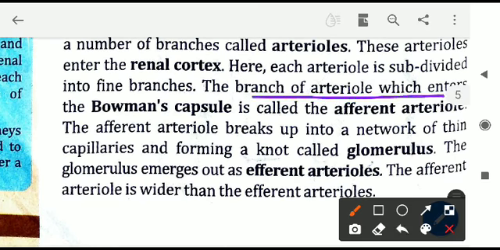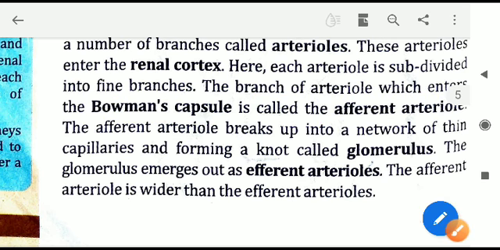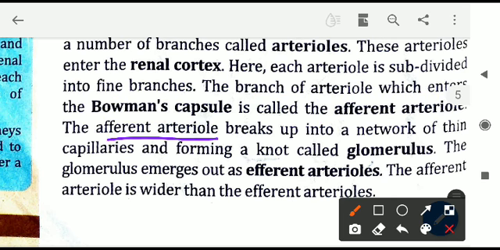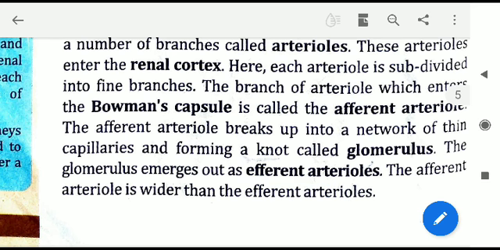These branches of the arteriole finally enters the Bowman's capsule, and there it is called as afferent arteriole. Spelling starts with A. Afferent arteriole. Afferent arteriole in the Bowman's capsule, again it will make a network of the capillaries where it is called as glomerulus. So that we have just now seen also. Then this artery will again, after purification, allow the blood to come outside. This is called as efferent.